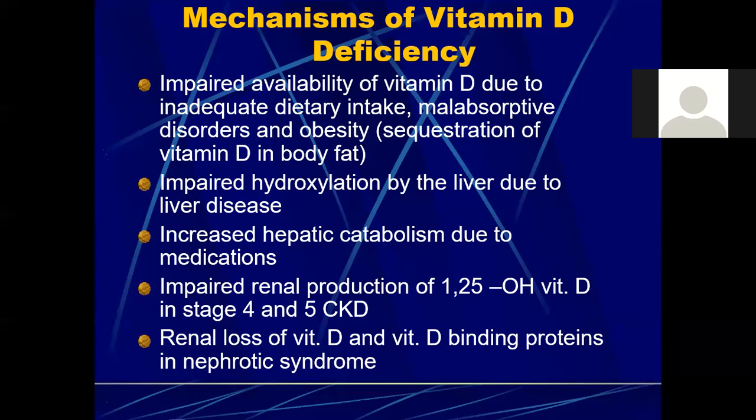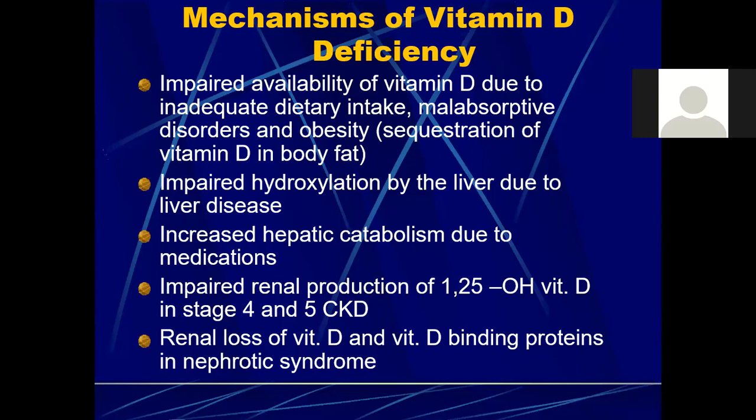So all of these syndromes can do what? They can lead to vitamin D deficiency. Then if a person is obese, then again, what can happen? Vitamin D deficiency can be caused. And again, if the person is taking certain medications, as I mentioned before, there are certain medications that interfere with the activity of vitamin D because they activate the P450 enzymatic activity. So what is going to happen? The people who are taking these medications for a prolonged period of time are also going to develop vitamin D deficiency.